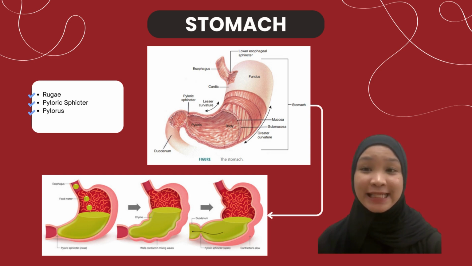As food enters the stomach from the esophagus, it is turned into a semi-liquid mass called chyme. This process is aided by muscle contraction and the action of gastric juice. Chyme is then released into the small intestine through the pyloric sphincter, which regulates this flow.